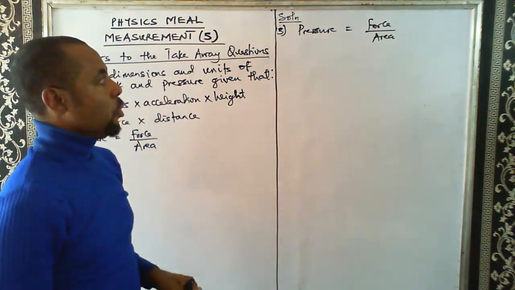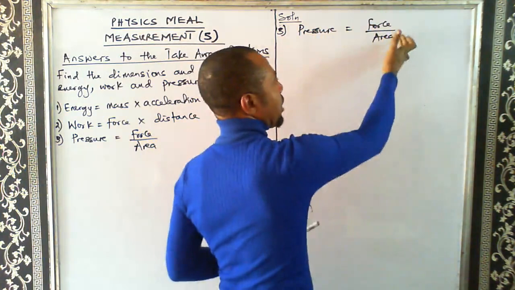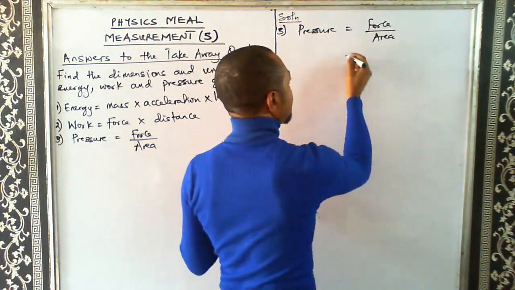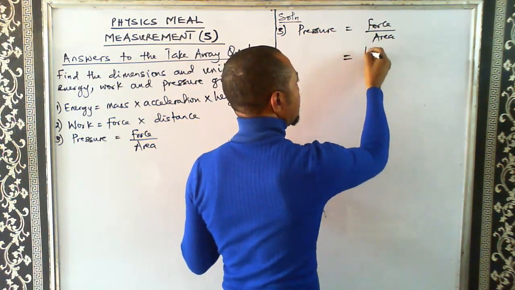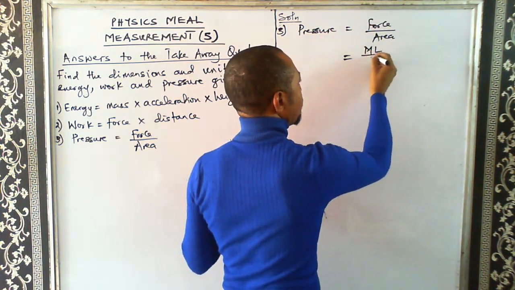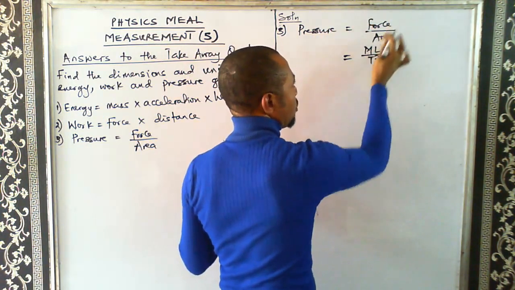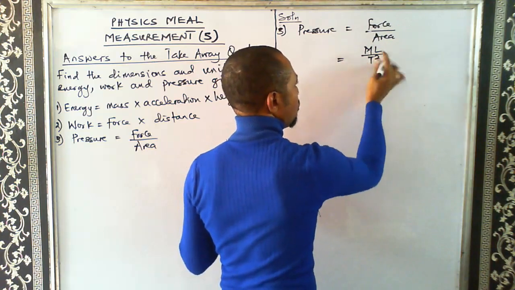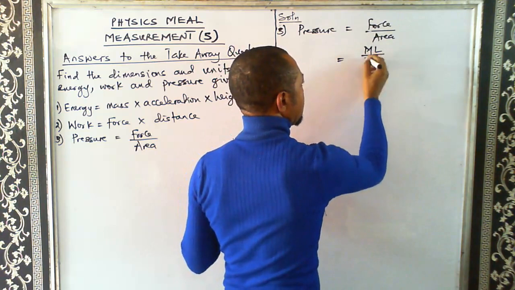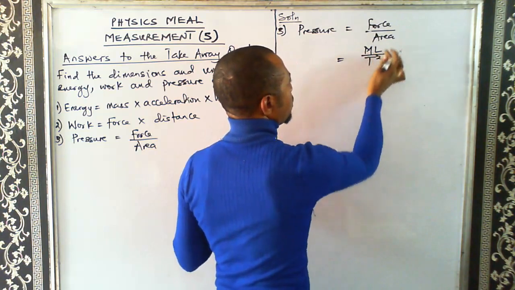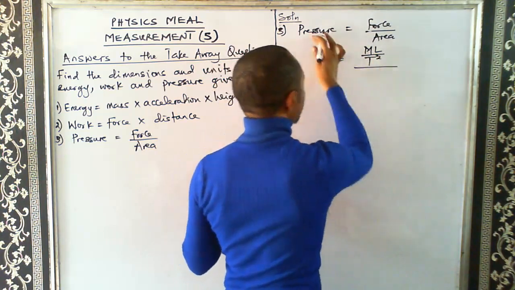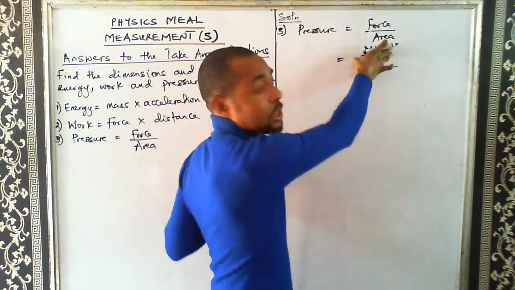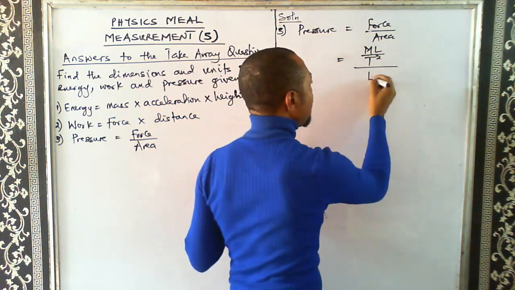Force divided by area. Okay? So we need to write the dimension of force and write the dimension of area. What's the dimension of force again? Force is mass length over time square. That's force. Just the whole of this represents force. So pressure is force over area, and this is the dimension of force over area. What's the dimension of area? Length square.